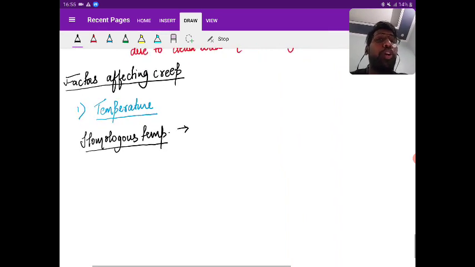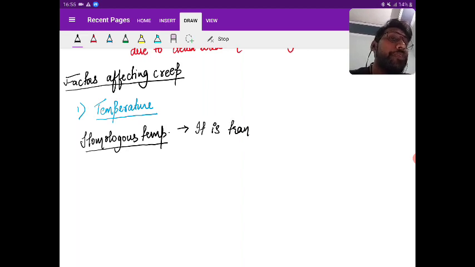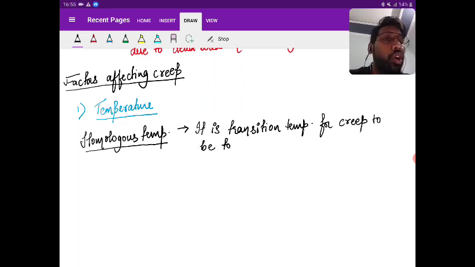So homologous temperature is the transition temperature for creep to be tolerable or intolerable.